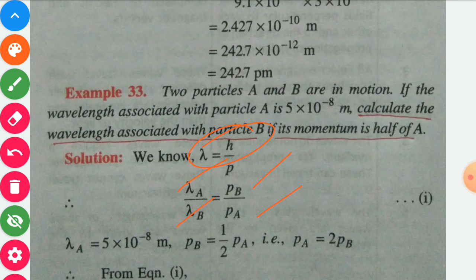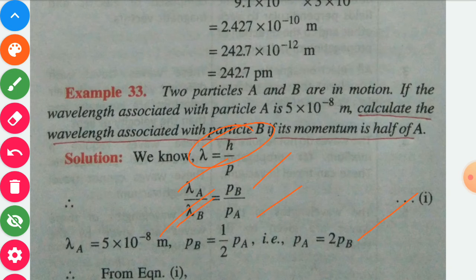So here lambda A for particle A is given, 5 into 10 power minus 8 meter, and momentum of particle B is half of A. So 1 by 2 of PA, that is PA is equal to 2 PB.